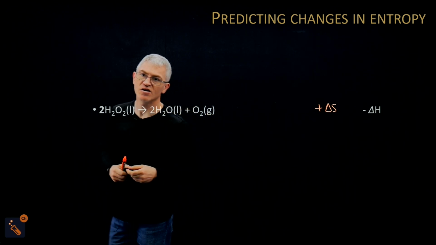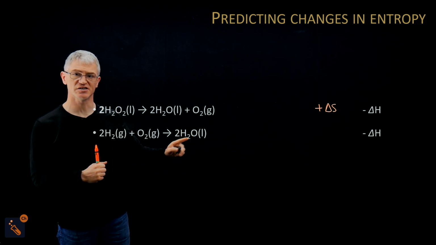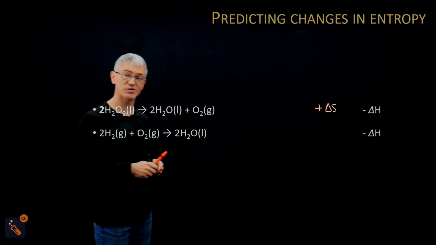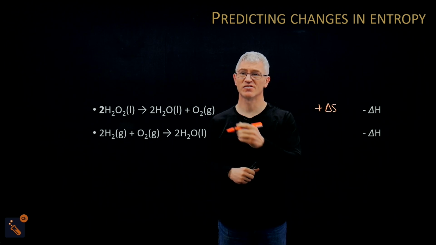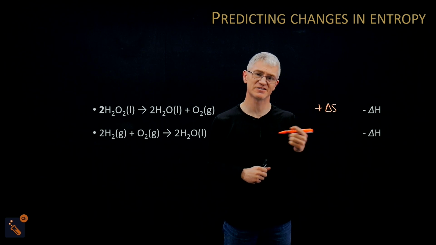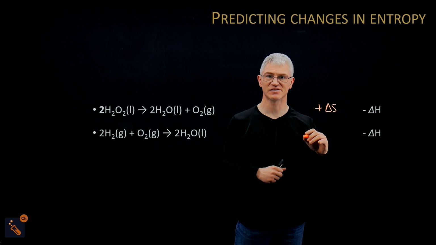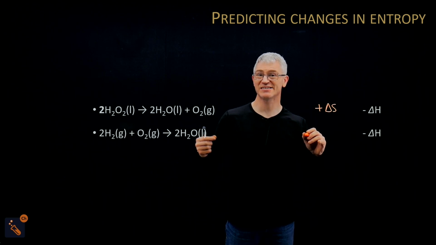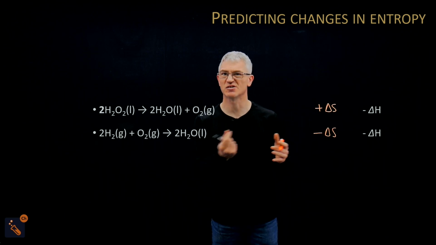Right, next one. We've got hydrogen plus oxygen going to H2O. This time we've got two gaseous things going to a liquid thing. Also, we've got 3 moles on the left going to 2 moles on the right. So 2 moles is going to have less disorder than 3 moles, and it's going to a liquid, and it's gases on the left-hand side. So is that going to be more disorder or less? It's going to be less disorder. So we think that's going to be a negative delta S. It's going to get more negative.